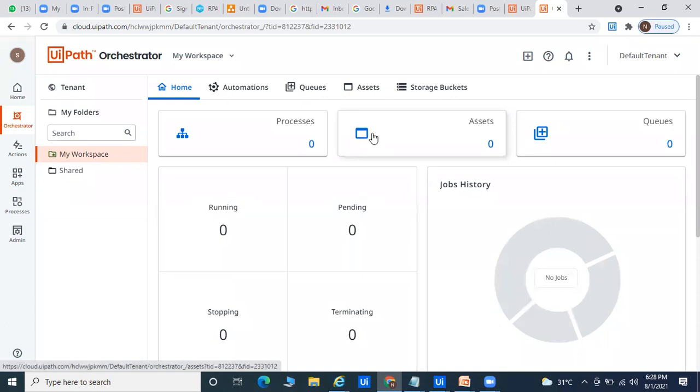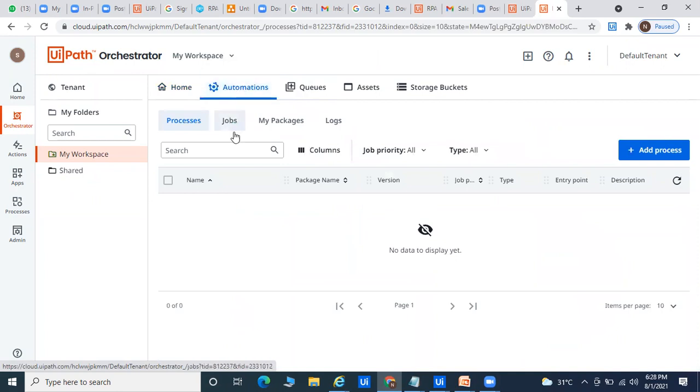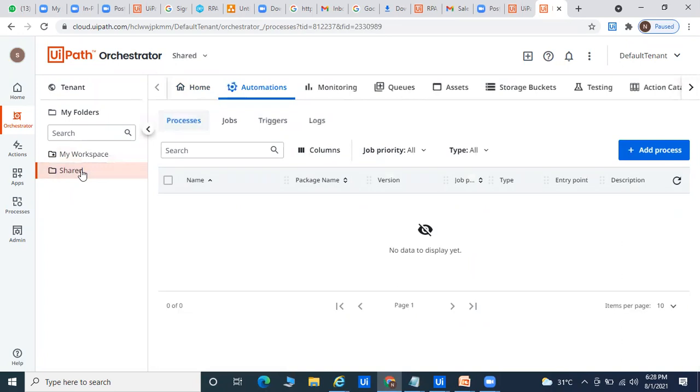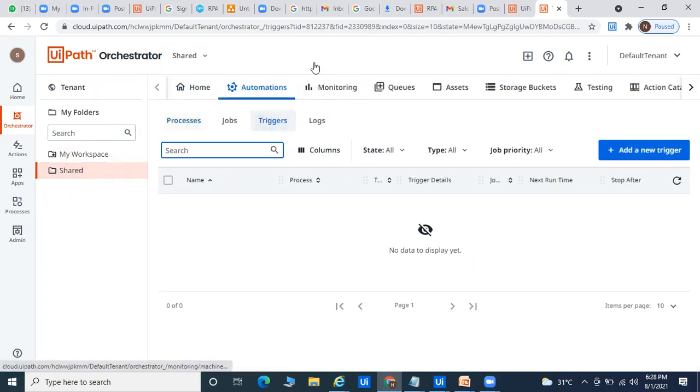You are able to store any type of asset data. Asset means your text data, credential data, any type of Excel data, Word data, and you are able to automate also. You are able to schedule also. So that is called a trigger. You can go to the trigger, and you can select the things.